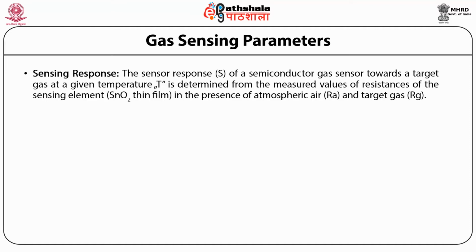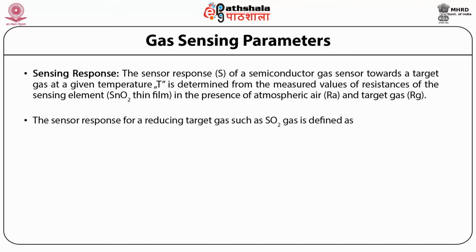Say for example, if the matrix is the tin oxide thin film, the resistance in the presence of atmospheric air is denoted by Ra, and the resistance in the presence of target gas is denoted by Rg.